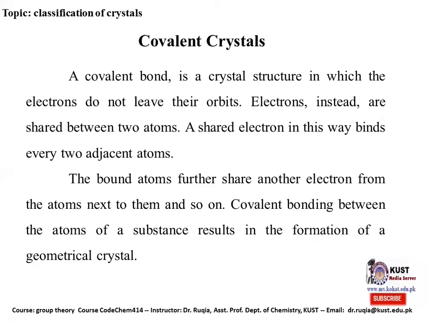Covalent crystal. A covalent crystal is a crystal structure in which the electrons do not leave their orbits. Electrons instead are shared between two atoms. A shared electron in this way bonds every two adjacent atoms. The bound atoms further share another electron with the atom next to them, and so on. Covalent bonding between the atoms of a substance results in the formation of geometrical crystals.